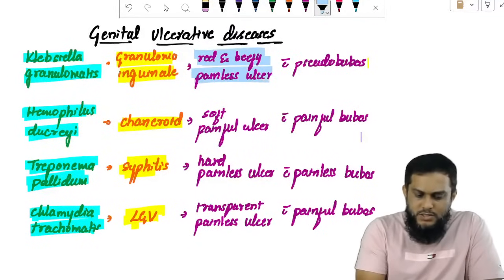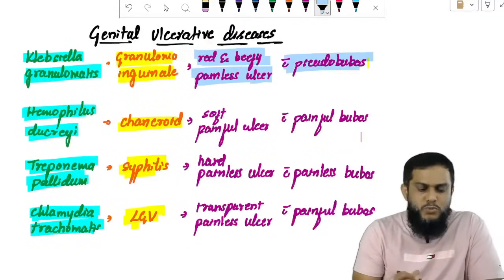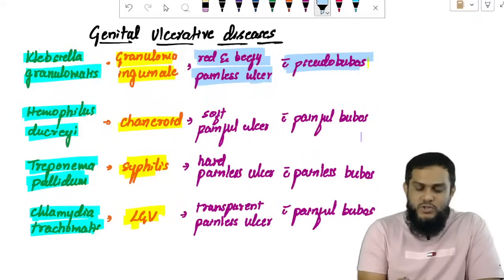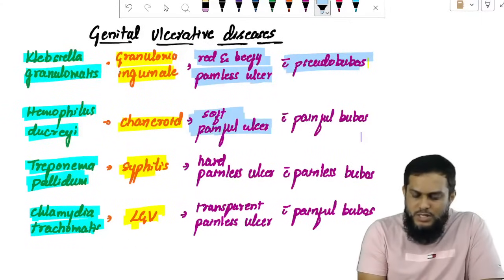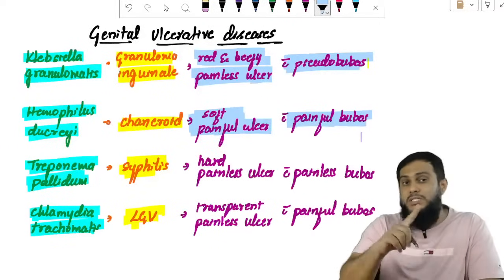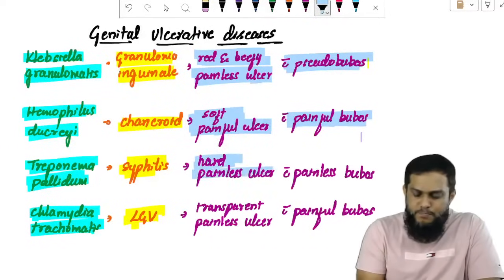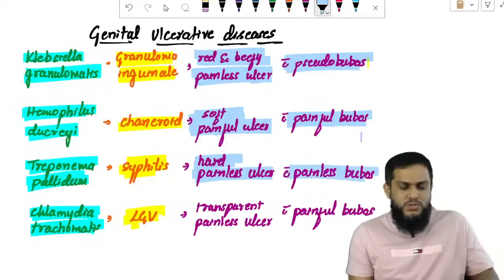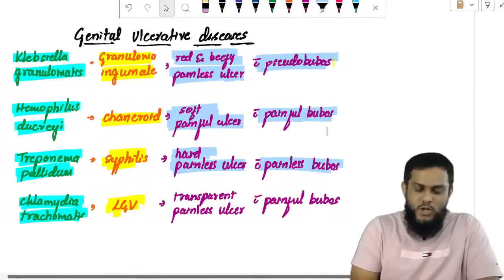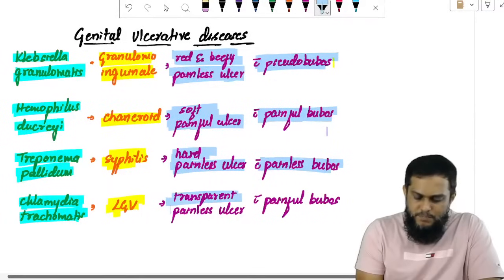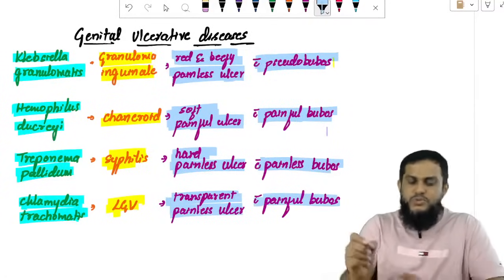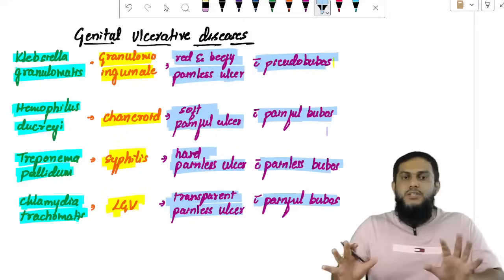Klebsiella granulomatis: red, beefy, painless ulcer with pseudobubo. Haemophilus ducreyi, chancroid: soft, painful ulcer with painful bubo. Treponema pallidum, syphilis: hard, painless ulcer and painless bubo. Chlamydia trachomatis: transparent, painless ulcer with painful bubo. This is how you identify them.